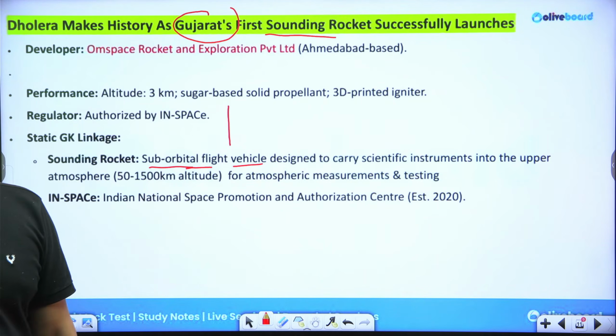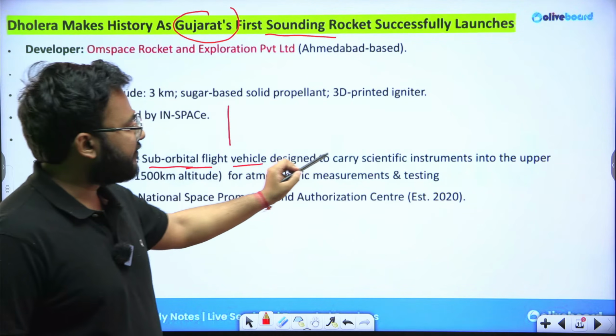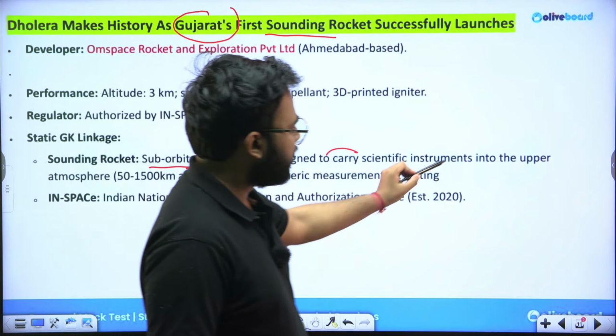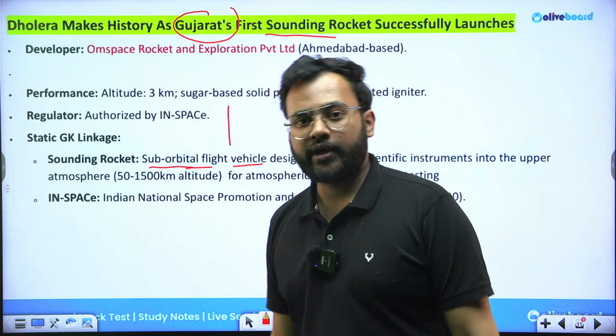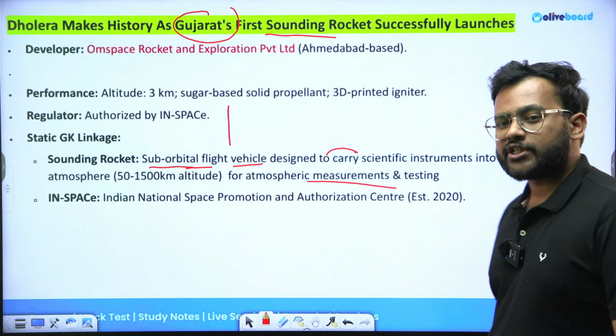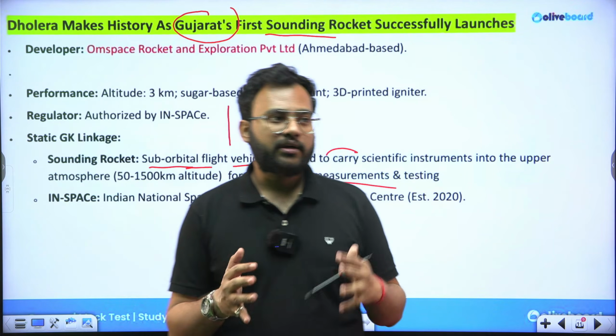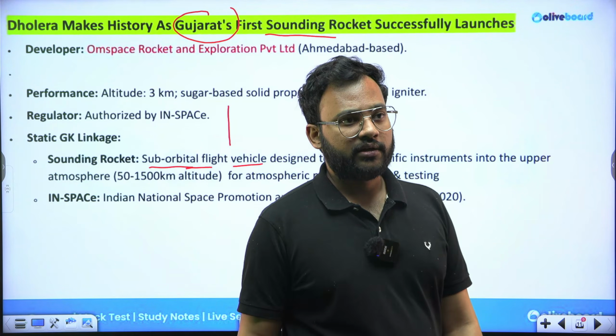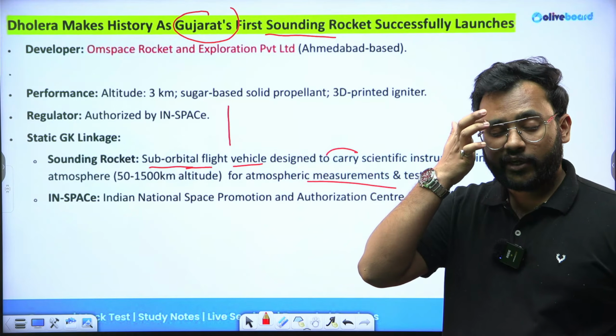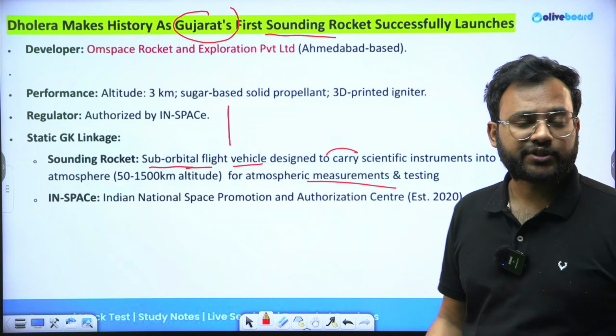This particular vehicle is designed specifically to carry scientific instruments into the upper atmosphere for the purpose of measurement and testing of the atmosphere. So this is not carrying people. It is not a GSLV or any other specialized type of vehicle which is carrying passengers.